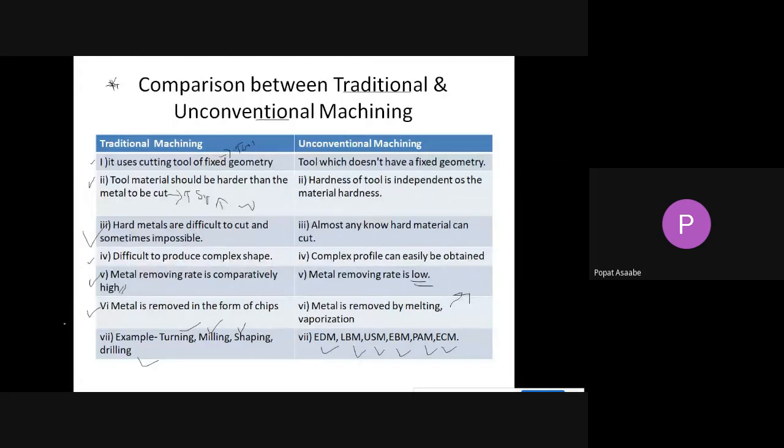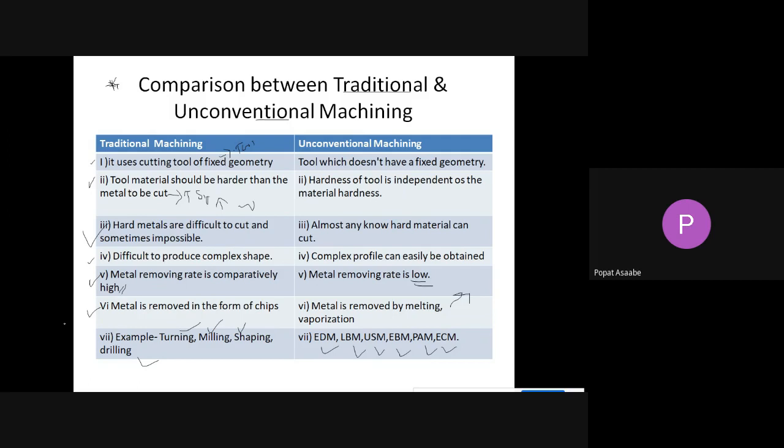In traditional machining we use the tool to remove material from the workpiece, but the tool material should be harder than your workpiece, and only then will it remove the material, otherwise it will break down. Such a condition is not applicable for unconventional machining, so the hardness of the tool is not considered. It is difficult to machine harder material with traditional machining, but any harder material can be machined with unconventional machining.